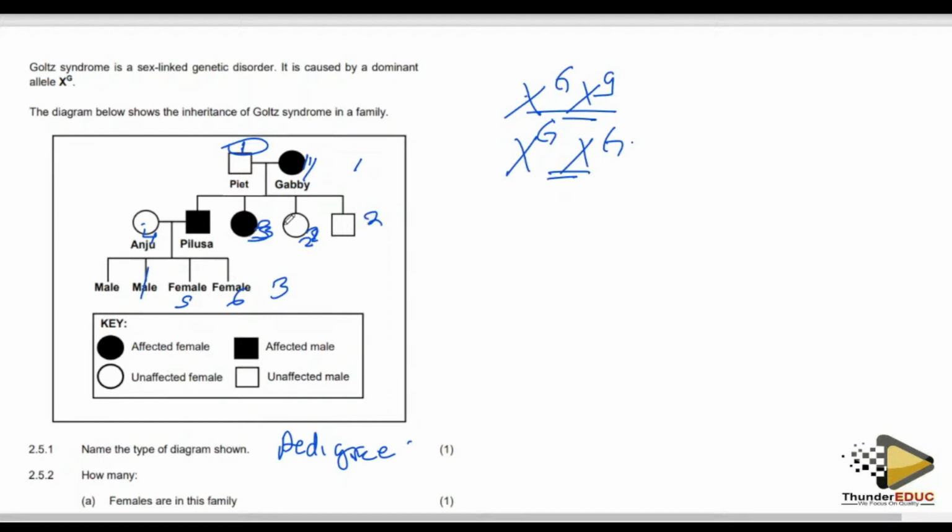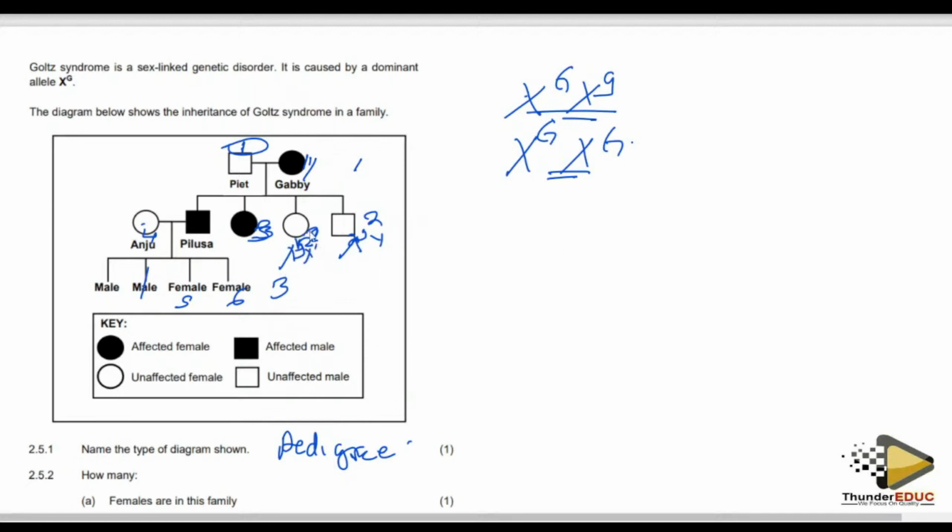Now you look at the babies. Is there any baby who is normal without the condition? Yes. And remember, this is the recessive allele. So this is a male with small g, capital Y, and this is a female, small g, small g.